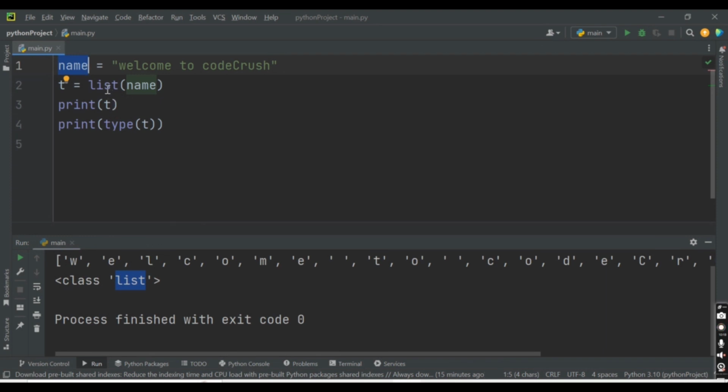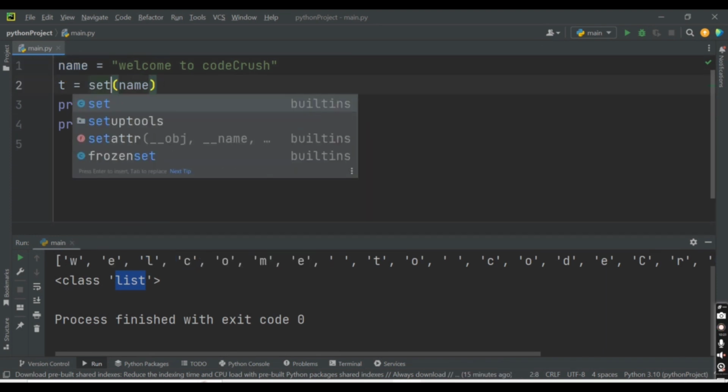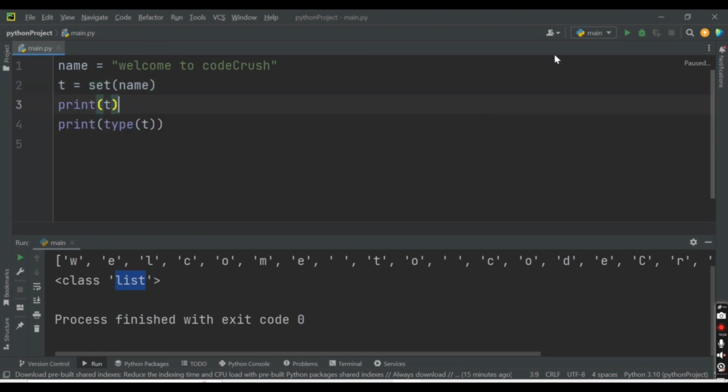Now if I change this to a set, then notice the difference here. Now it is converted to a set, but our original data is somewhat changed. Why has this happened? What are the properties of a set? A set is unordered, so you will not receive the data in the order in which you passed it, and a set does not allow duplicates. In the previous list as well as the tuple, you were getting letters doubled; if E is repeated twice, you got E twice in the same sequence.